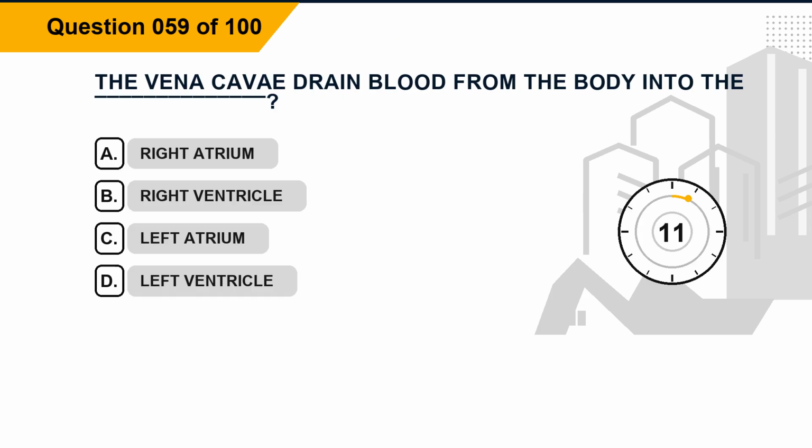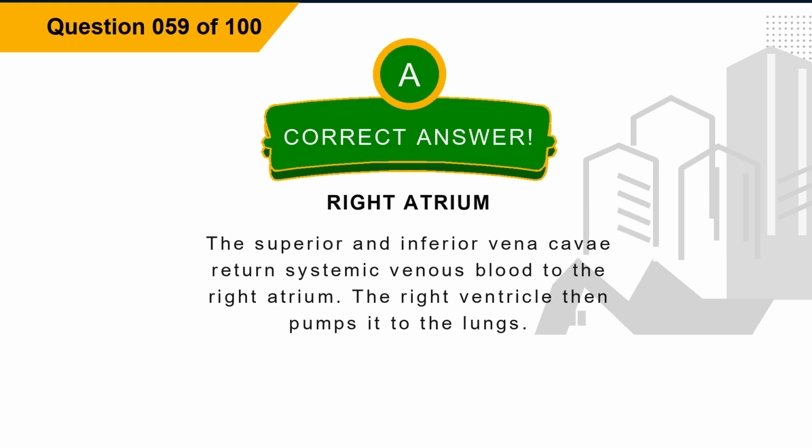Question 59. The vena cava drain blood from the body into the blank. Option A, right atrium. Option B, right ventricle. Option C, left atrium. Option D, left ventricle. The correct answer is option A, right atrium. Explanation: the superior and inferior vena cava return systemic venous blood to the right atrium. The right ventricle then pumps it to the lungs.